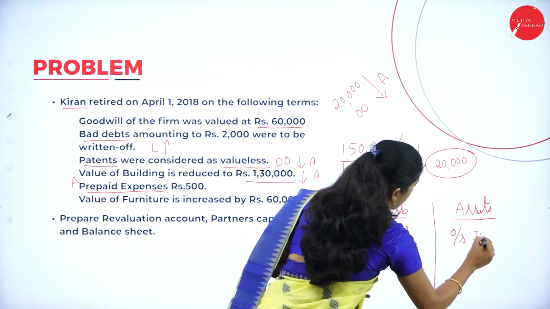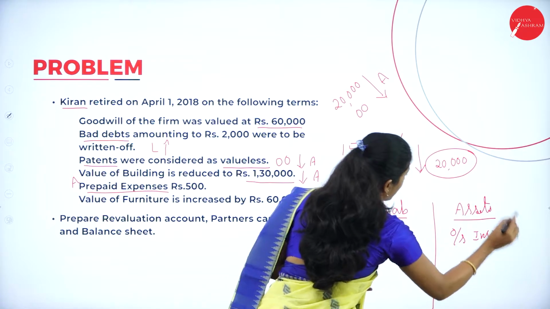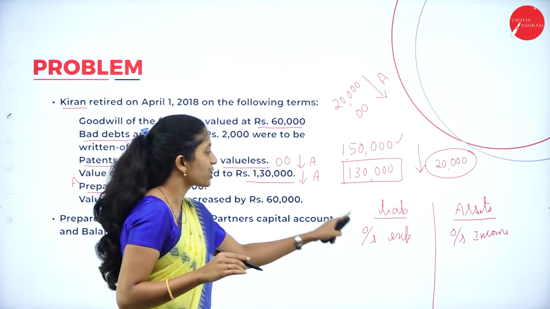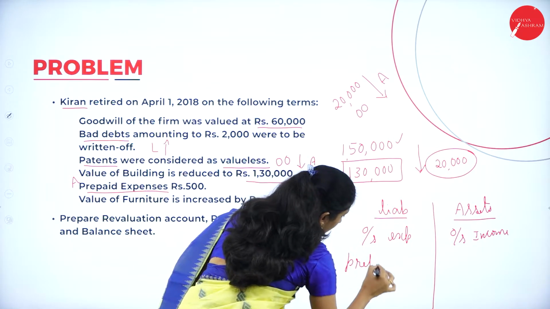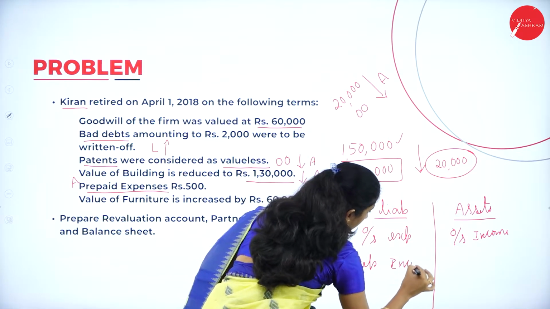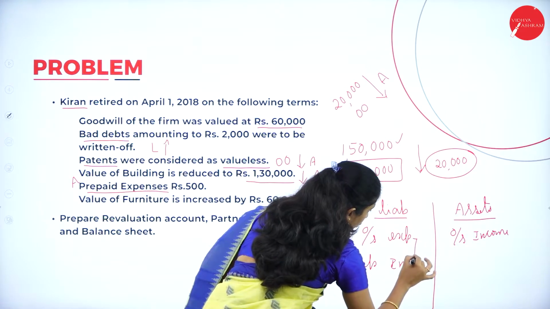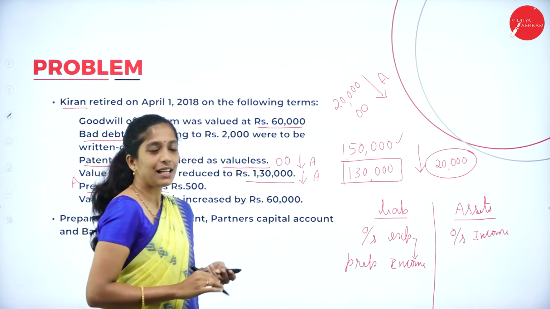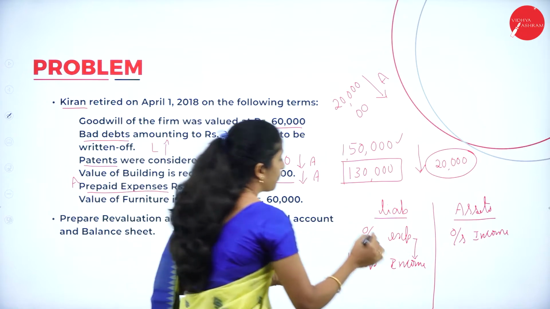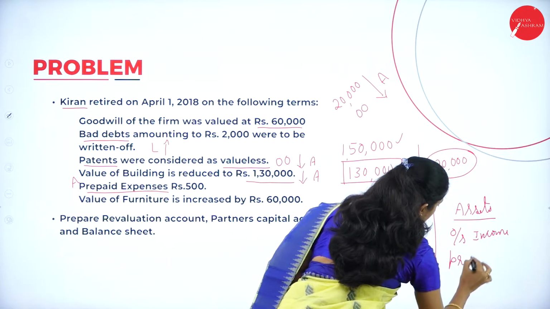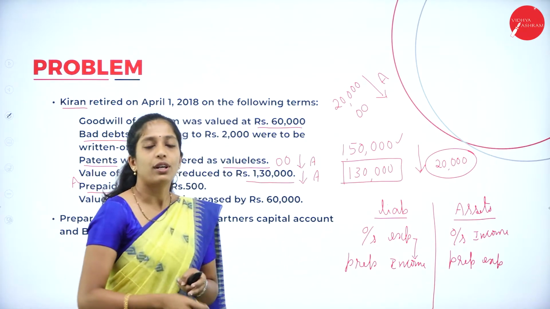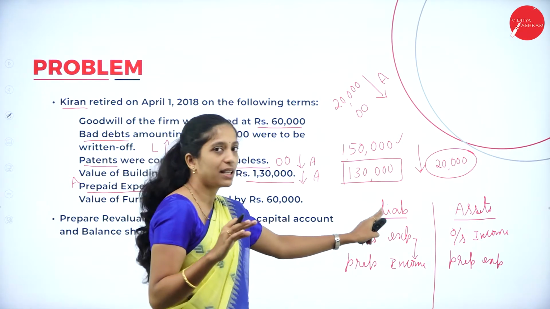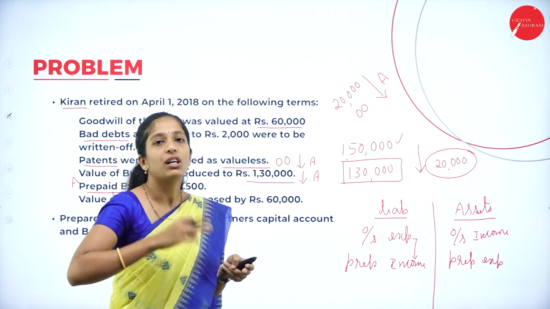Asset. It's reverse. Outstanding income is asset. In the same way, if outstanding expense is liability, then prepaid income is liability. So it is just the reverse of this. Prepaid income is liability. Then prepaid expenses is asset. So if you remember outstanding expense is liability, then all the other three will be the reverse of that.